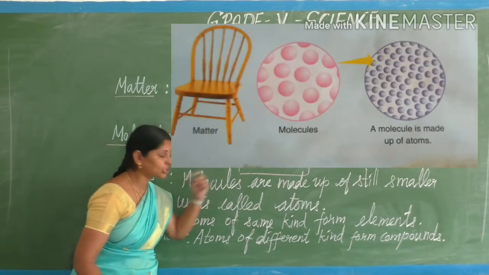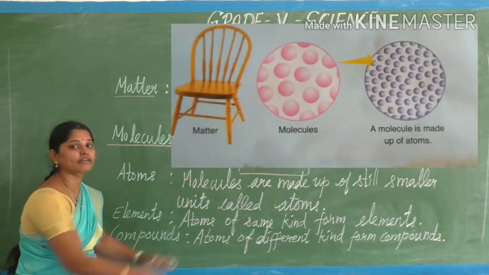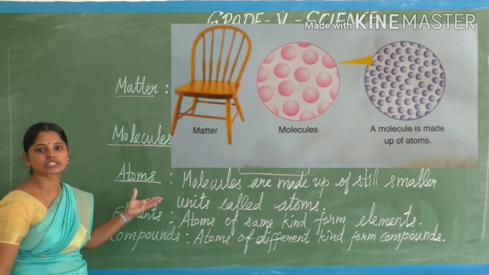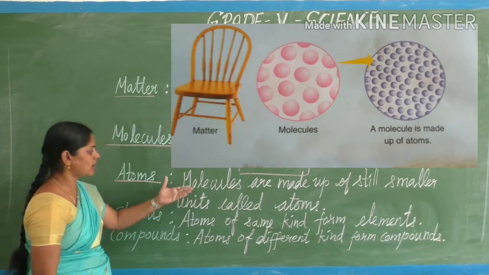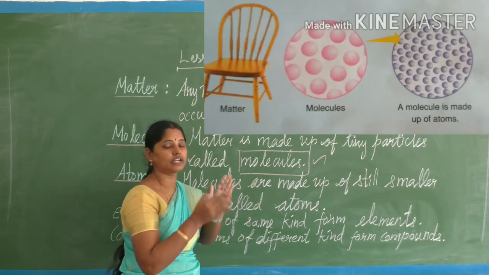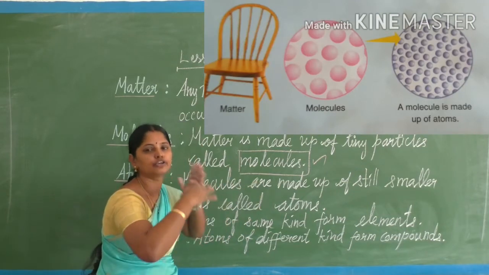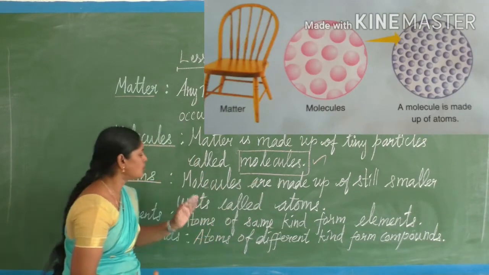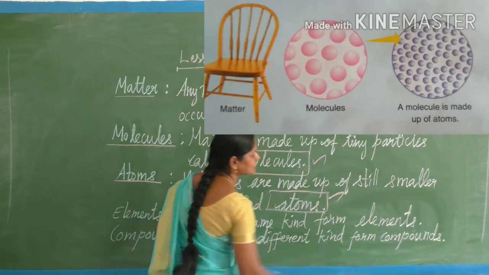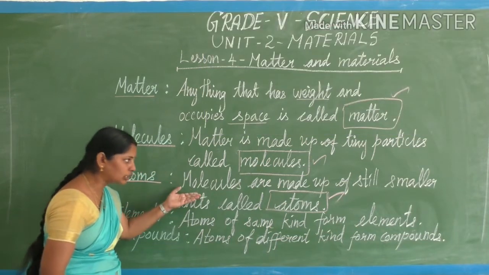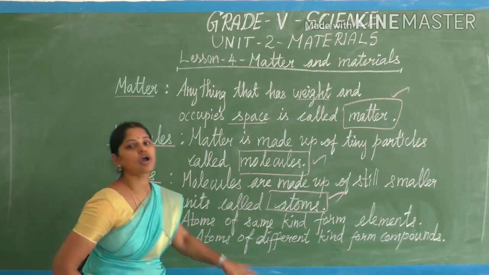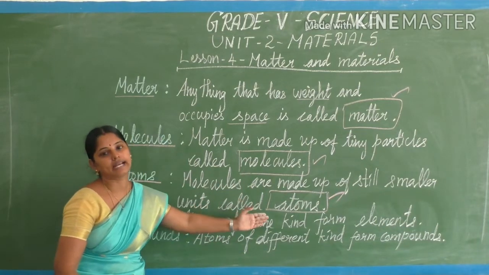If we divide those molecules further, they are called atoms. Molecules are made up of still smaller units called atoms.